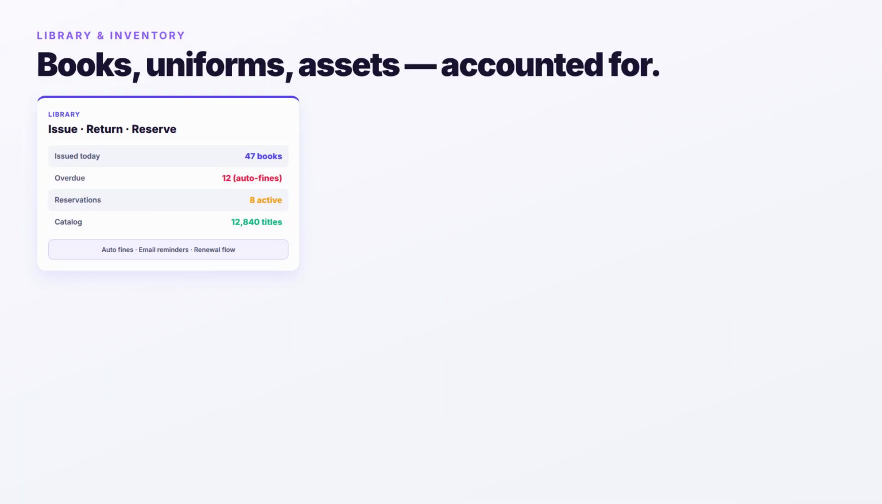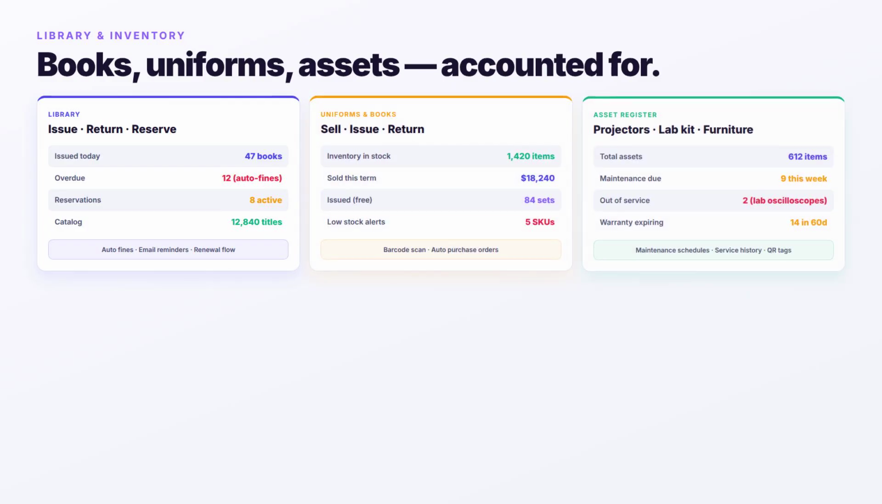Library and inventory rounded off. Issue books, track returns, calculate fines and reserve titles. Manage uniforms and books with sell, issue, and return tracking. Asset registers for projectors and lab equipment, with maintenance schedules.